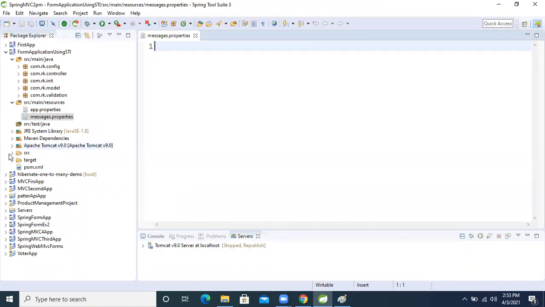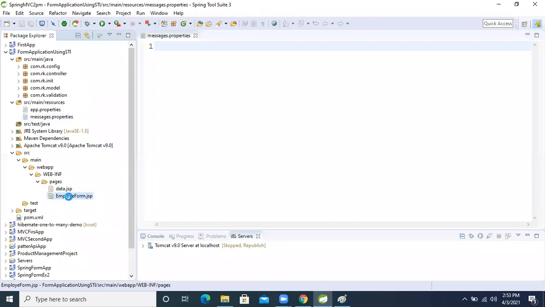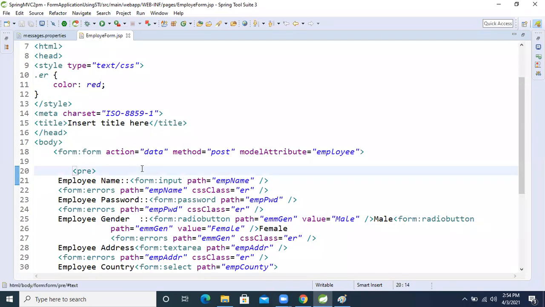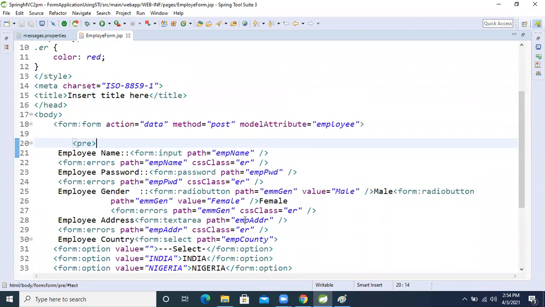Come here. We have already designed the JSP page. So now, the employee language is there, right? We will take this employee language into the property file. Now I'm copying this one and storing it.